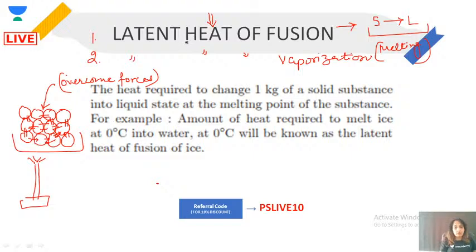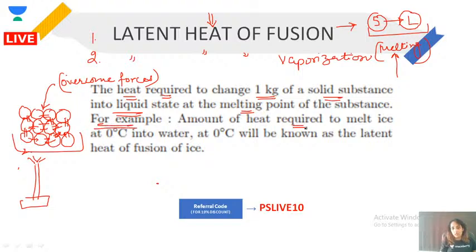Now, what is the formal definition? It is the heat required to change 1 kilogram of solid substance into liquid at its melting point. That is called latent heat of fusion. All right, if we take an example of the same, what would be the example?